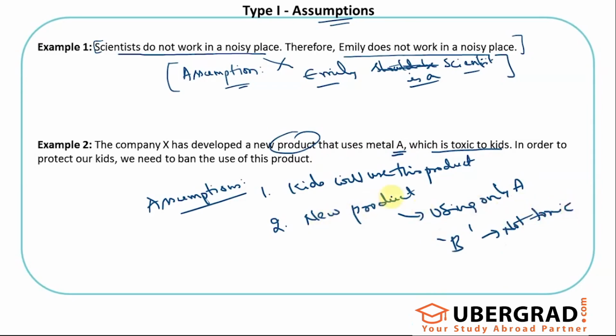The conclusion is that we need to ban the use of this product, not metal A. See this carefully. That means the author feels there is no alternative here. If this product is made, it will be made using metal A. Because metal A is dangerous to kids, the product is dangerous to kids and needs to be banned. This is also an assumption the author is making.